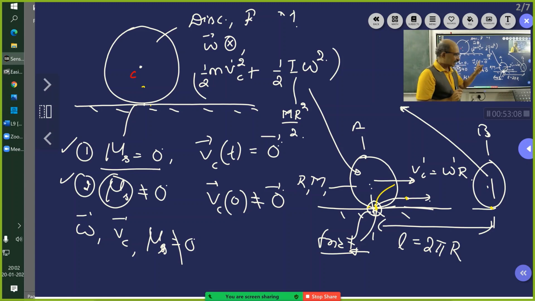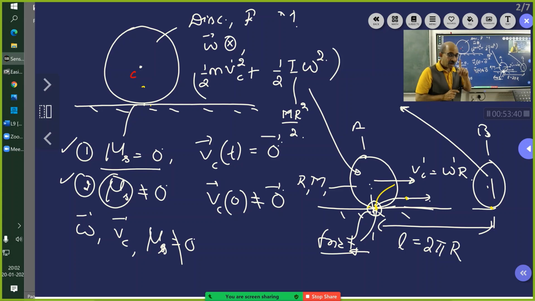Therefore, the static friction here is not doing work, and that is why you see the body's energy is not changing, because no work is done. This static friction is there only for the body to grip. I am able to walk on the road because I am using the friction between my feet and the road as a grip to keep my right leg and lift my left leg and keep it in the center.